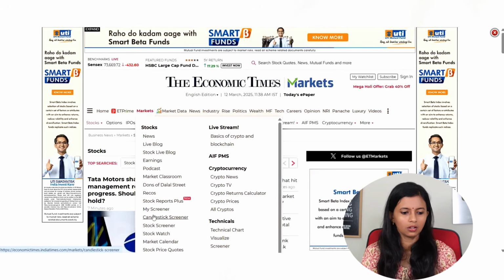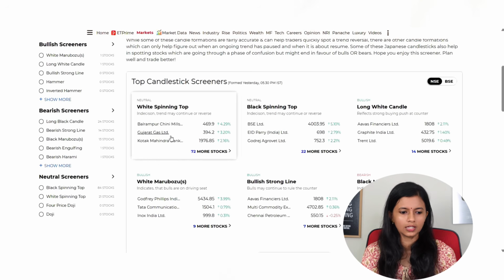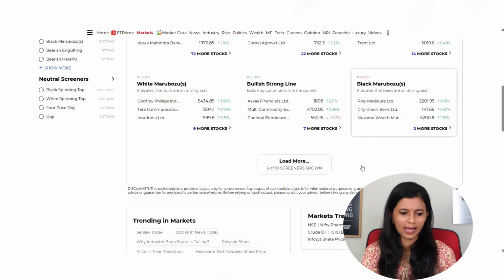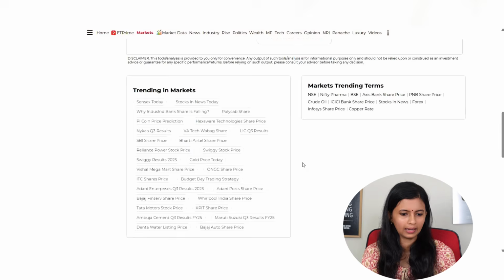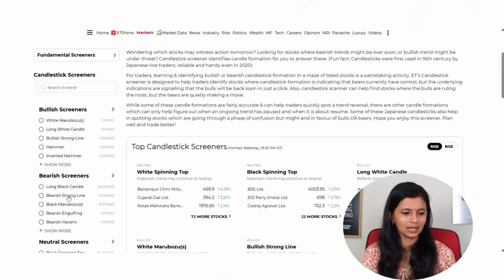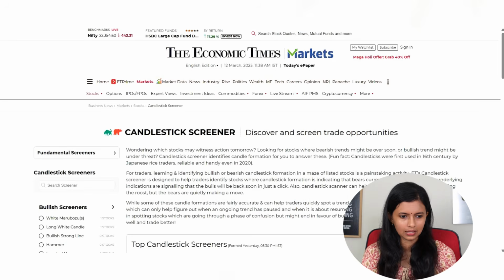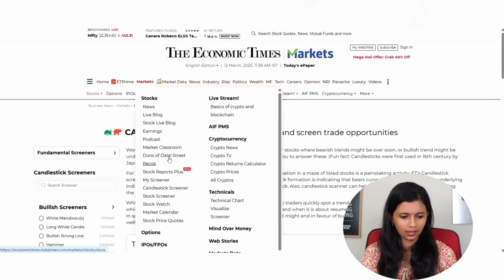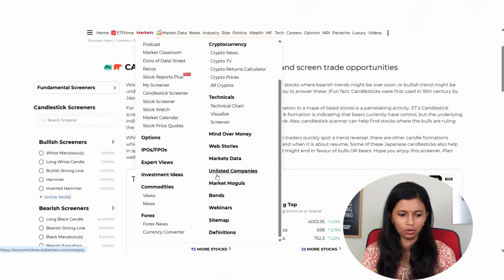You can just click on this and check white spinning top, black spinning top, bullish strong line, different screeners. If you know how to use them, then definitely you can select the screeners from this list. Then if you go on checking, you can see the market calendar, the stock market codes, and information about cryptocurrencies.